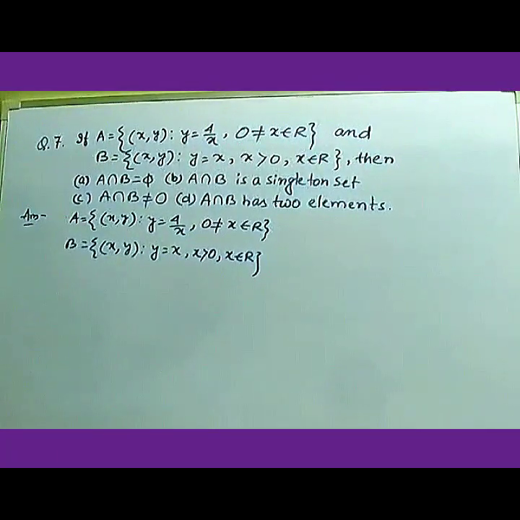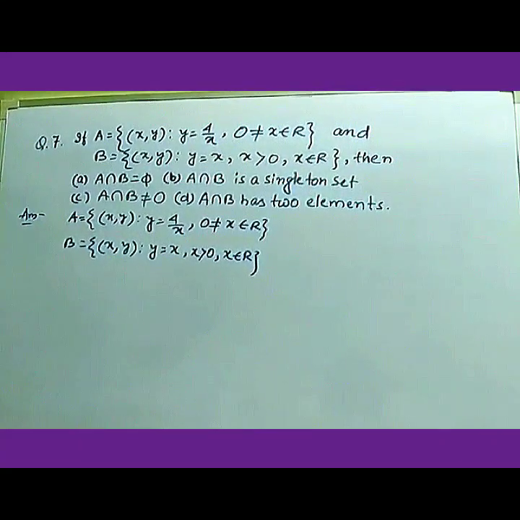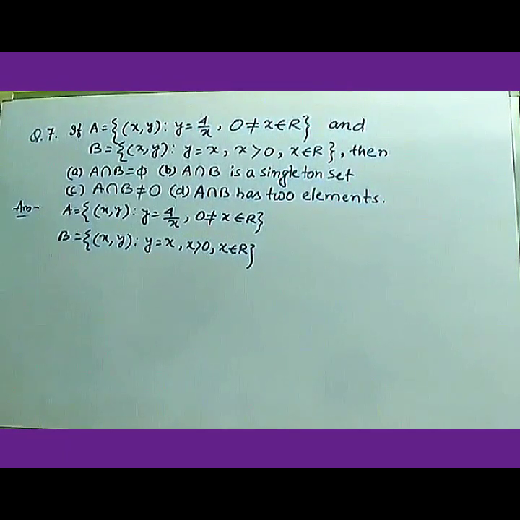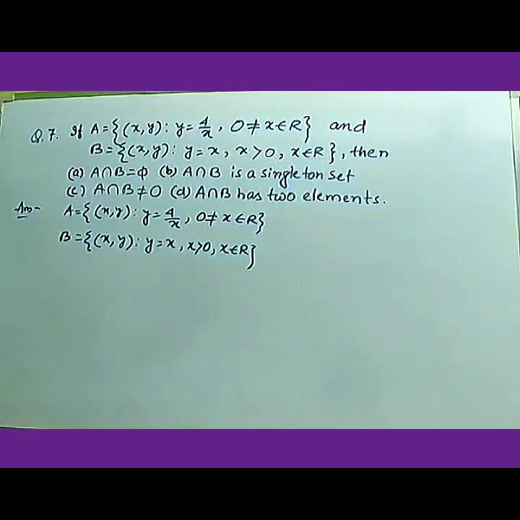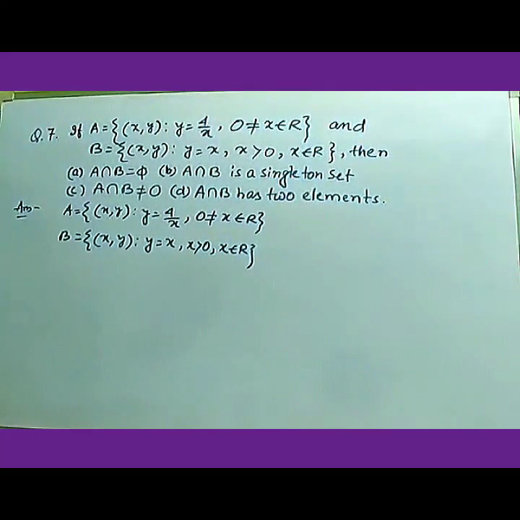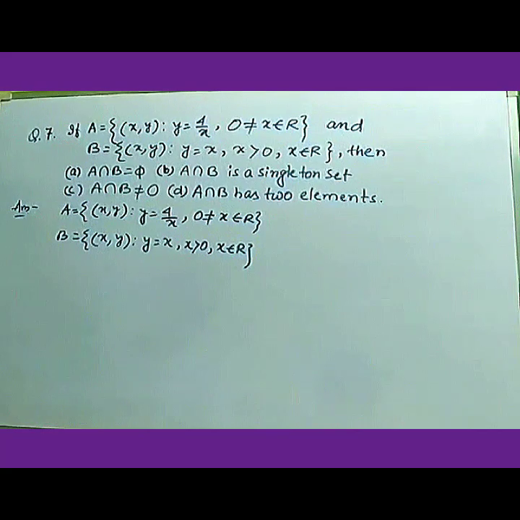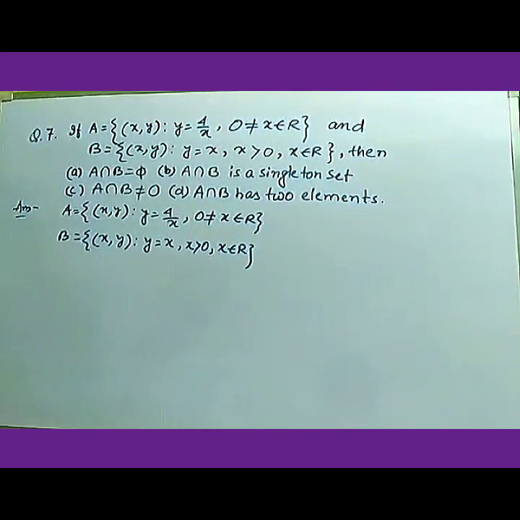Here the two sets are given. A equals ordered pairs (x, y) such that y equals 4 by x, where x is a non-zero real number, as well as B is given as (x, y) such that y equals x and x is greater than 0, as well as x belongs to R, that's the real numbers.